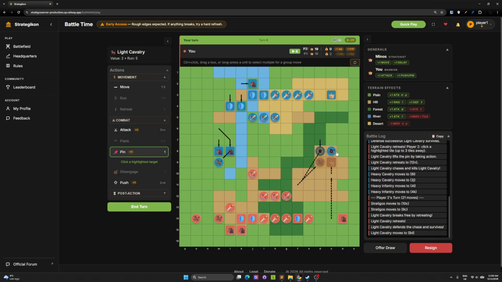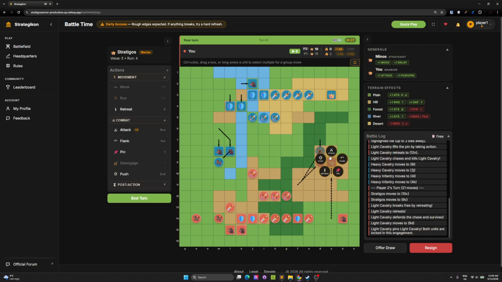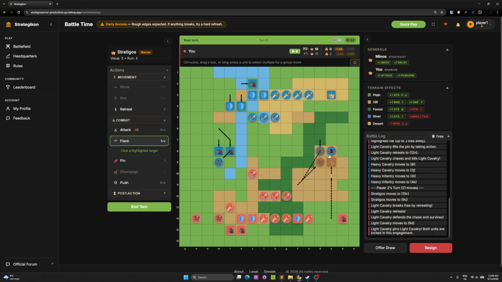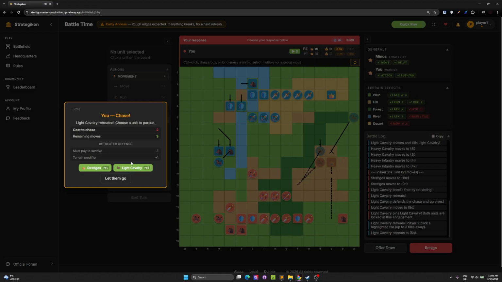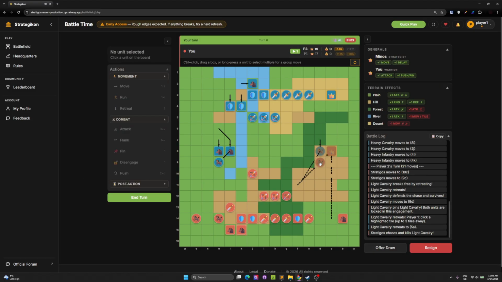So what I'm gonna do, I'm gonna pin this one. And now because he's pinned, I can flank him, which is a special attack. And it's a special attack which saves me points, because in order to attack, you have to spend 3 plus the value. So if I flank, it's gonna say, and he retreats. And now I can have the choice to chase. And I'm gonna chase, and I'm gonna defeat the unit.